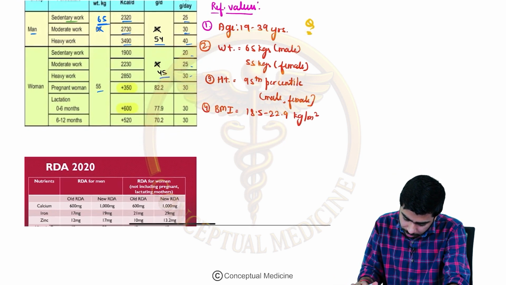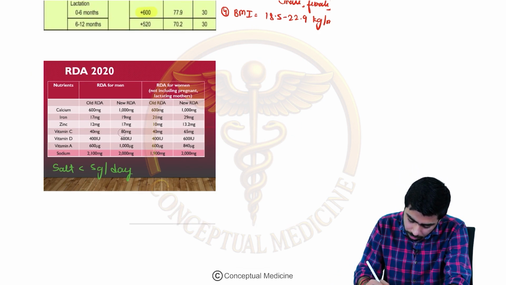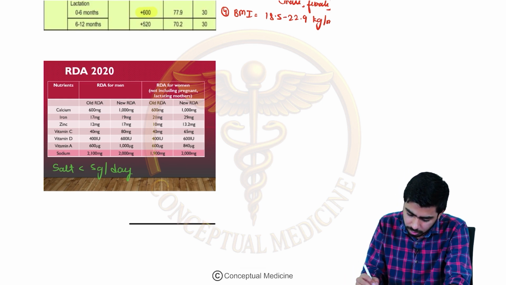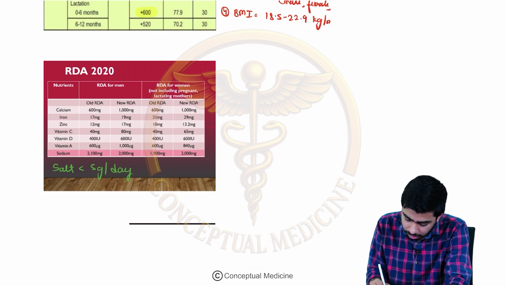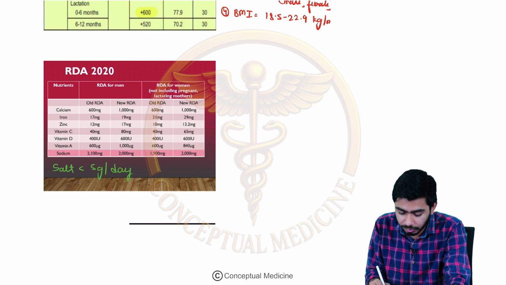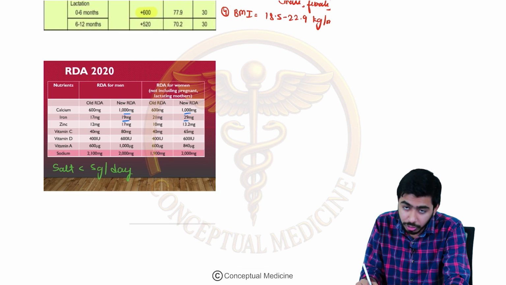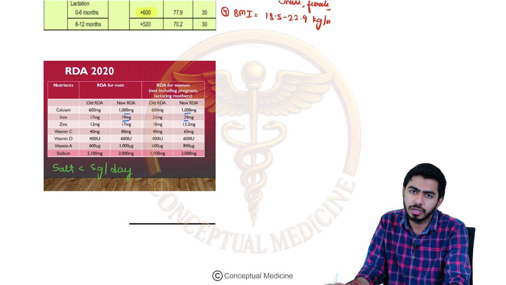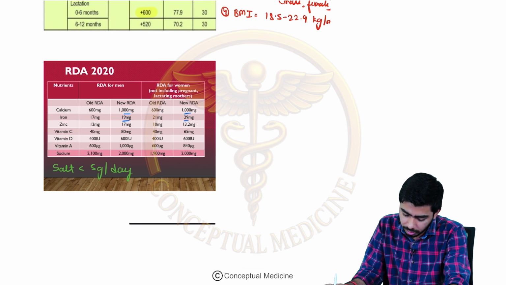So once we have talked about that, let's come over to the values for the several micronutrients. Over here, you need to remember this particular list, that is the new RDA for the men and new RDA for the women. The old one is this one. Nobody will be asking you the old one now, so you should be remembering the new one, right? In the new one we are talking about calcium. Calcium is the same for the male and the female, so it is 1000 mg for the male, 1000 mg for the female. If you talk about the iron, it is 19 for the male and 29 for the female, because iron deficiency is more common in the female. 98 to 99% of the Indian females have iron deficiency, and all the pregnant females have iron deficiency, so it is more for the female, obviously.